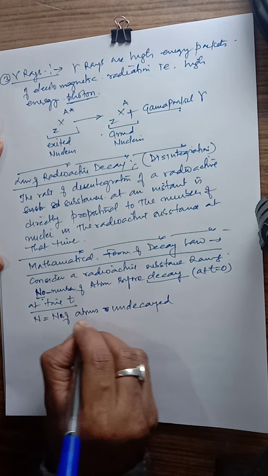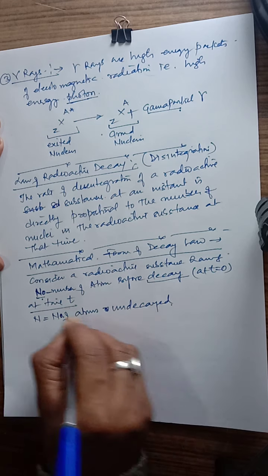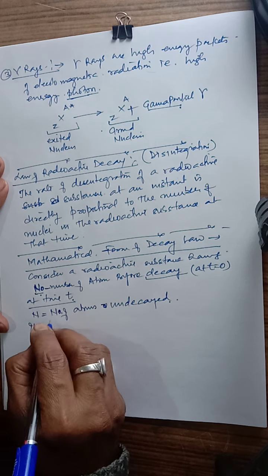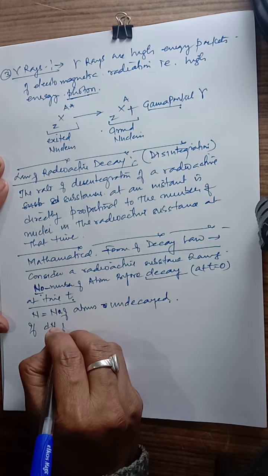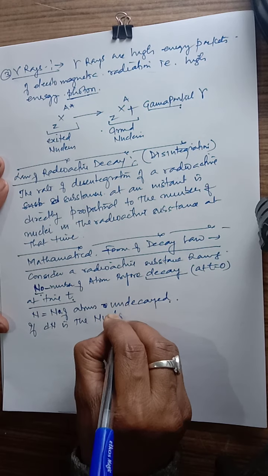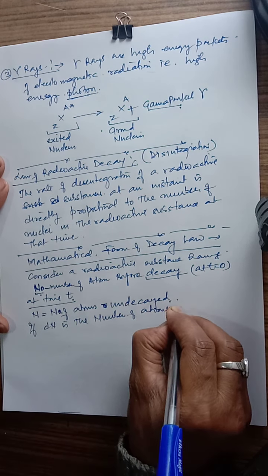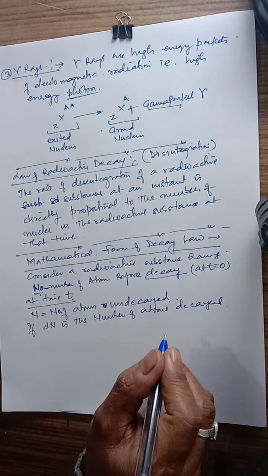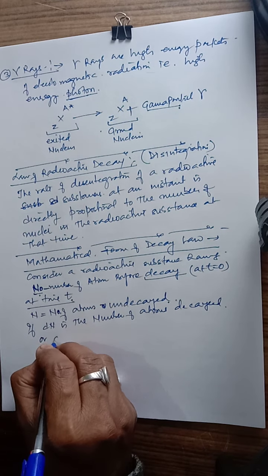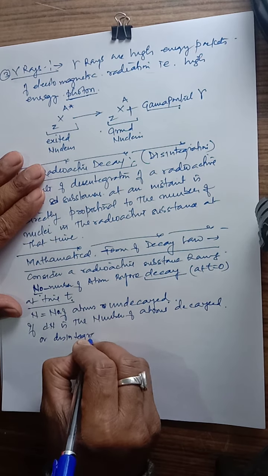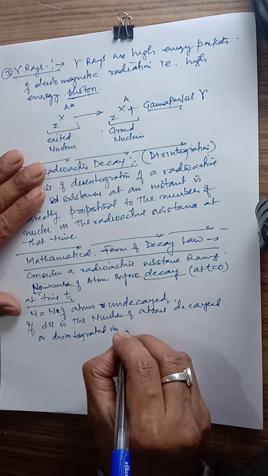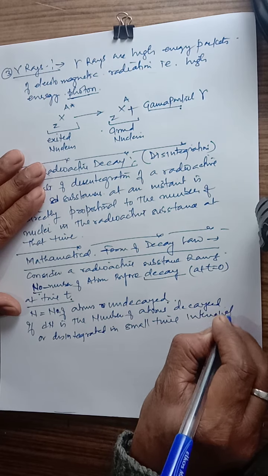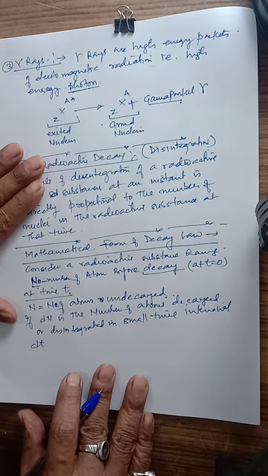This is not N0, this is the number of atoms which is undecayed after time t. So suppose that dN is the number of atoms decayed, or another word, disintegrated, in a small time interval dt.